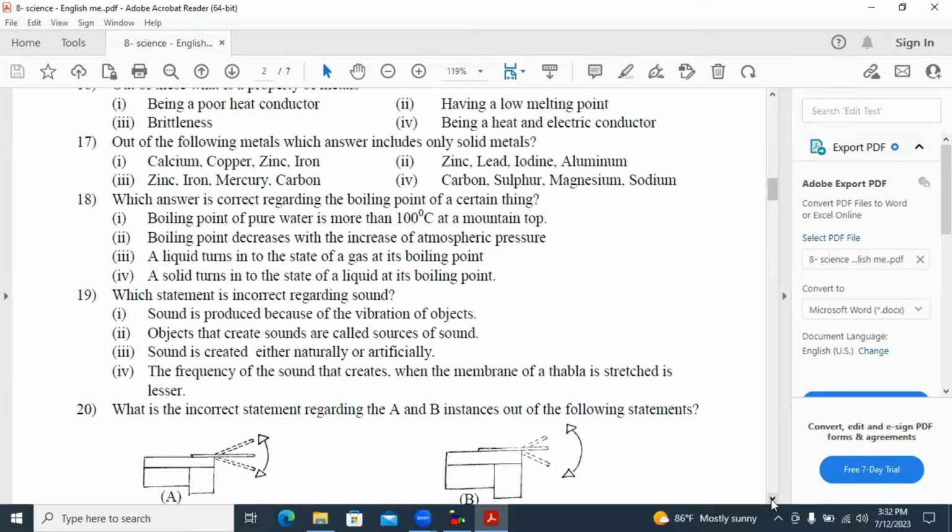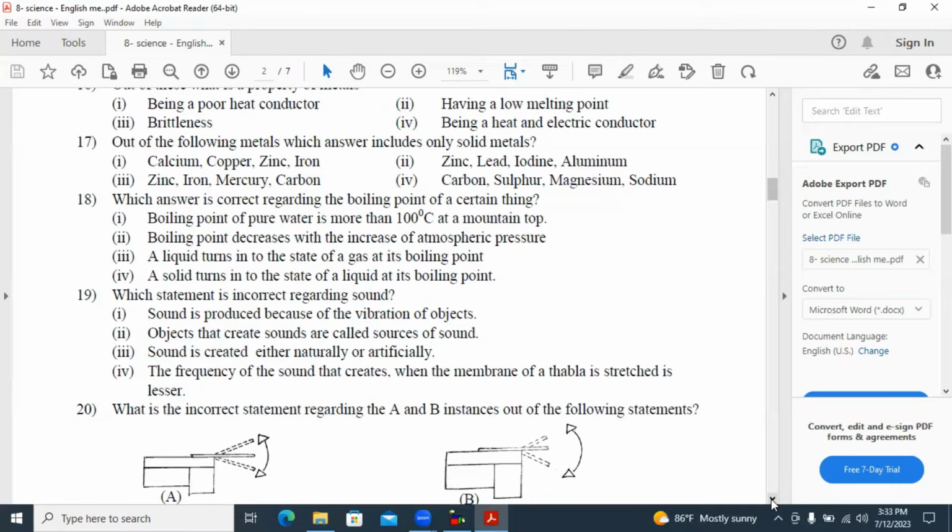18. Which answer is correct regarding the boiling point of a certain thing? Answer number 3 is the correct one. A liquid turns into the state of gas at its boiling point. That is the correct answer here.